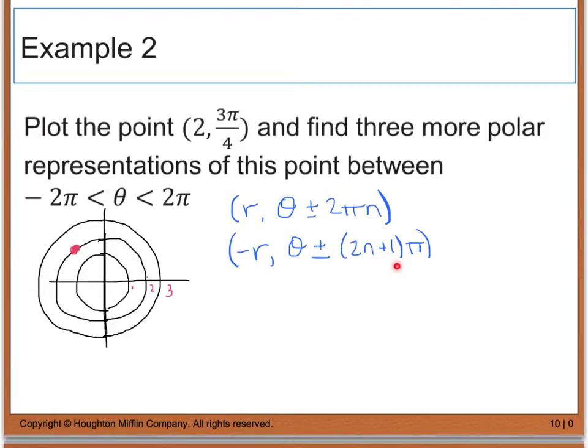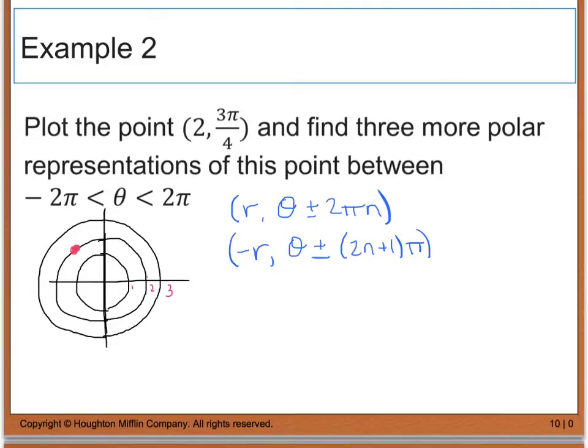When we look at this piece right here, the 2n plus 1, if you think about what this really means, this is going to give us an odd number of pi. So I'm adding some amount of pi, whether it be 1 pi or 2 pi or 3 pi, but I'm adding an increment of pi to my original point.